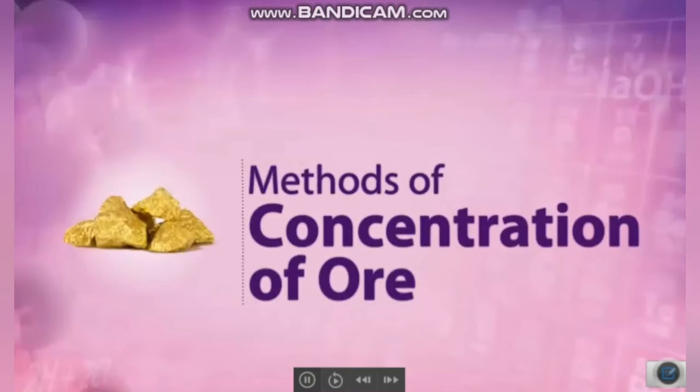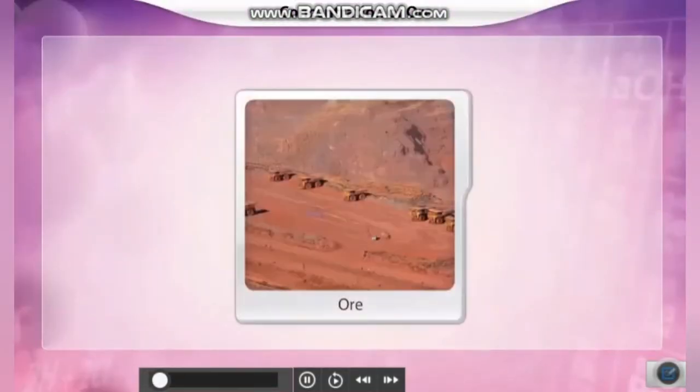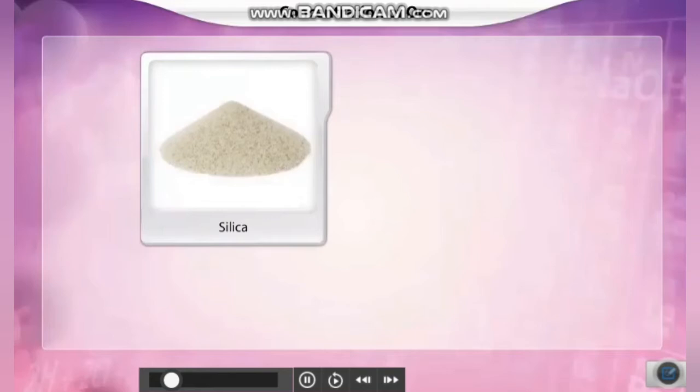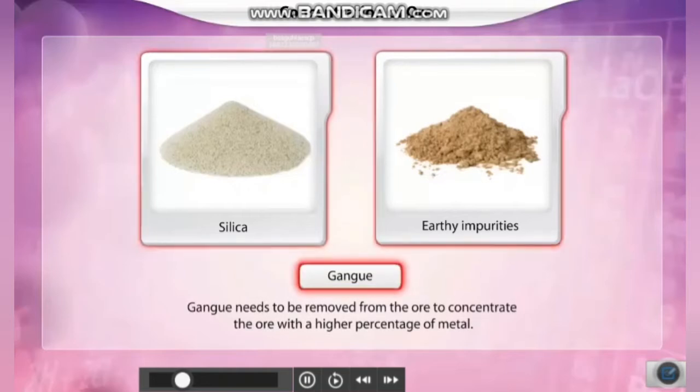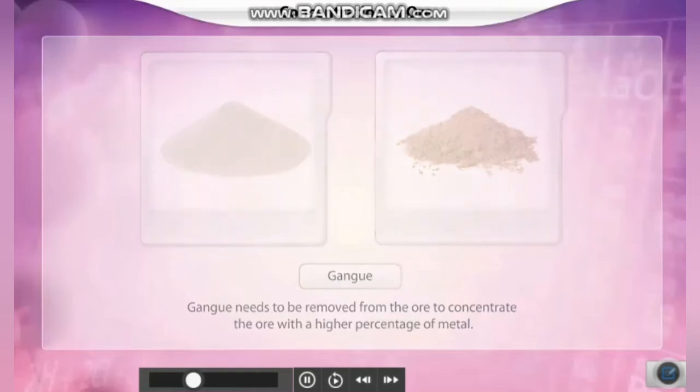Methods of concentration of ore. Ore that is mined from the earth's crust has certain unwanted materials, mostly in the form of silica and earthy impurities. These impurities are called gangue. Gangue needs to be removed from the ore in order to concentrate the ore with a higher percentage of metal.